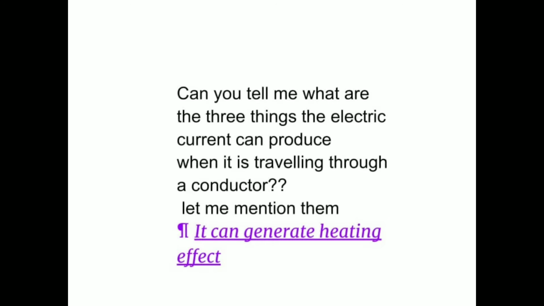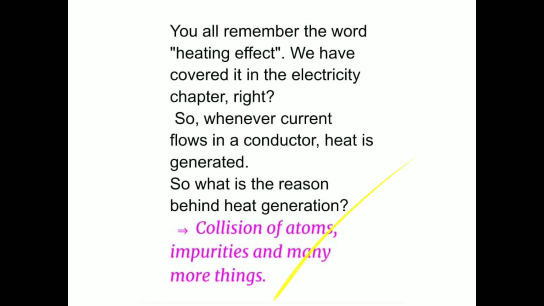It can generate heating effect. You all remember the word heating effect. We have covered it in the electricity chapter, right? So, whenever current flows in a conductor, heat is generated. So, what is the reason behind heat generation? Collision of atoms, impurities, and many more things.